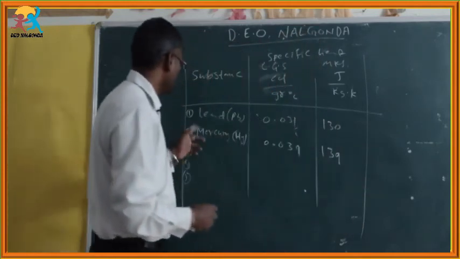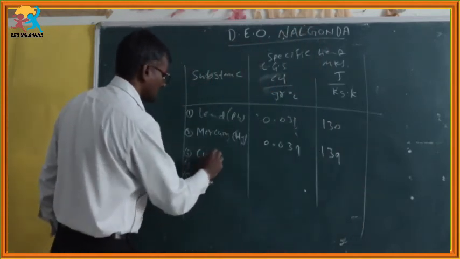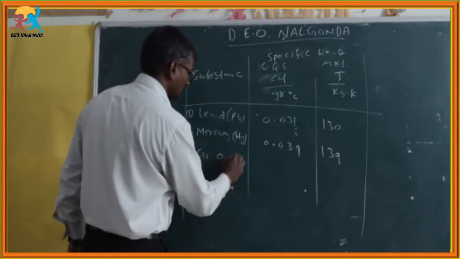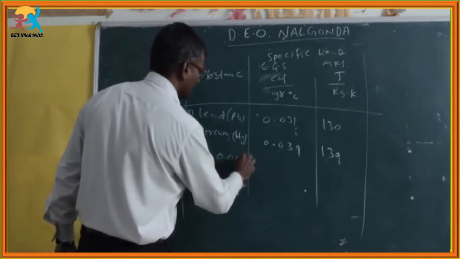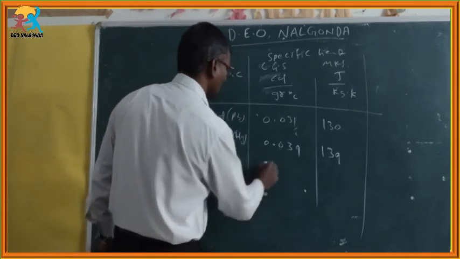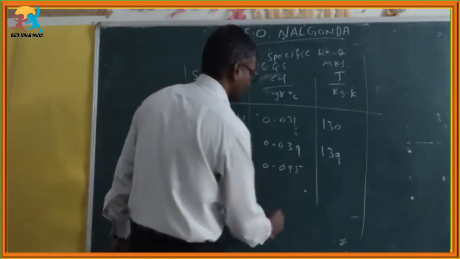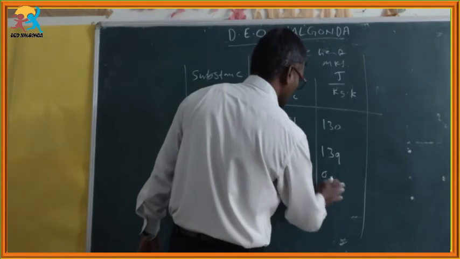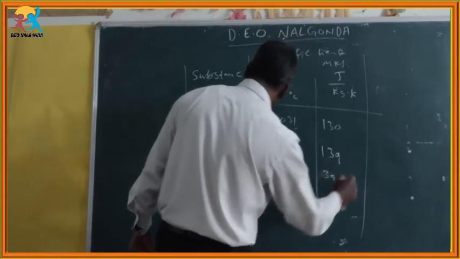At the same time, copper is 0.095, which is 399.